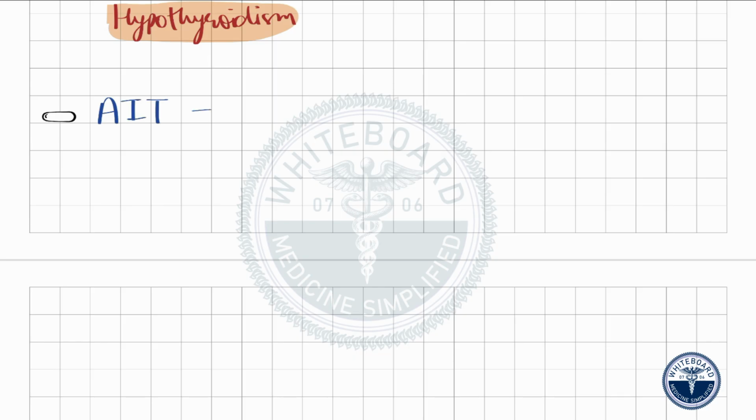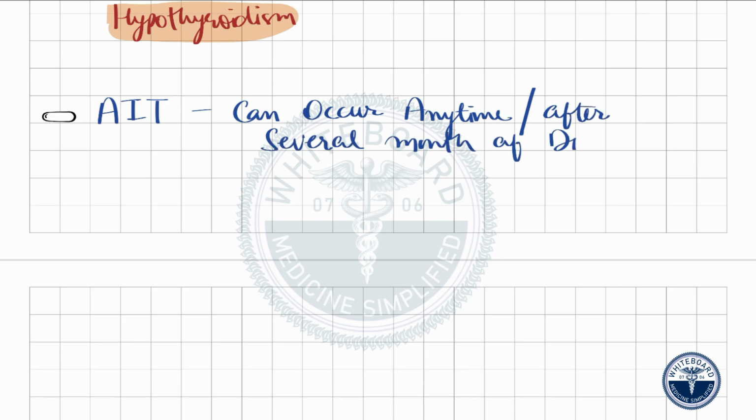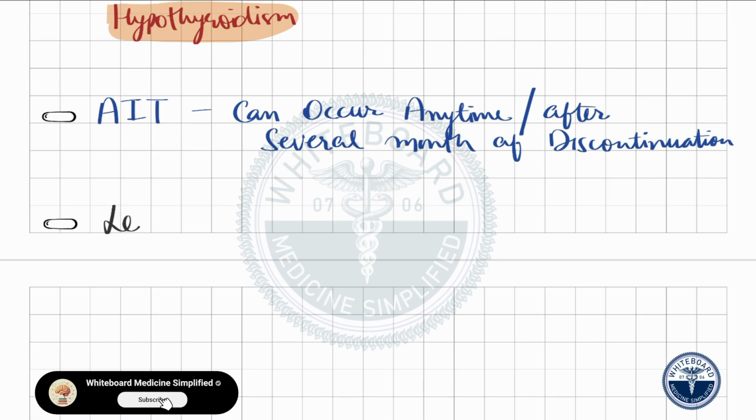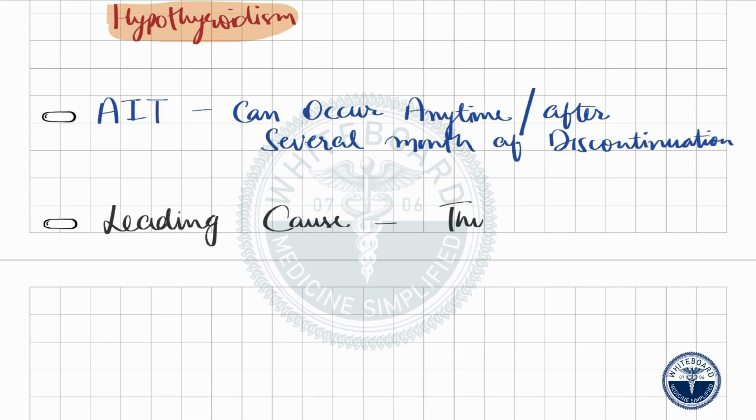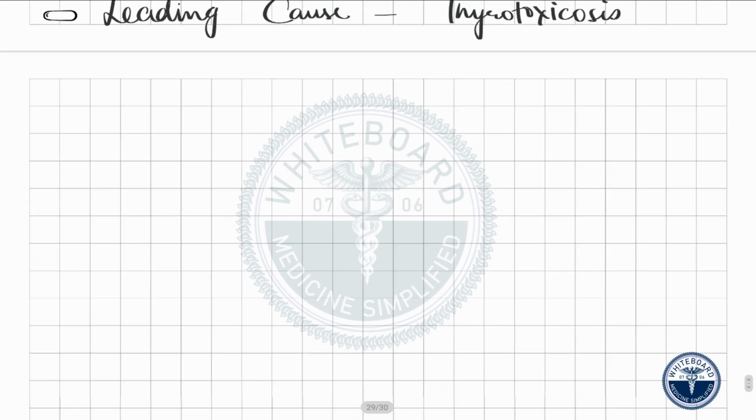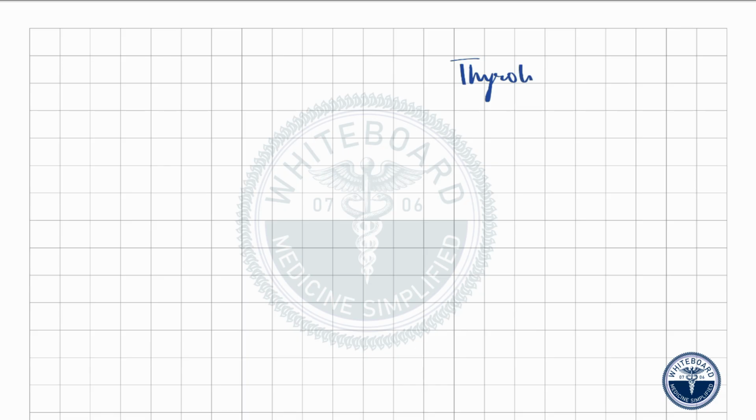Amiodarone-induced thyrotoxicosis can occur at any time during treatment and may develop several months after treatment discontinuation. Amiodarone is a leading cause of thyrotoxicosis. However, it can be hard to recognize this condition in patients taking amiodarone. This is because in thyrotoxicosis, we usually expect symptoms like a fast heartbeat, that is tachycardia.